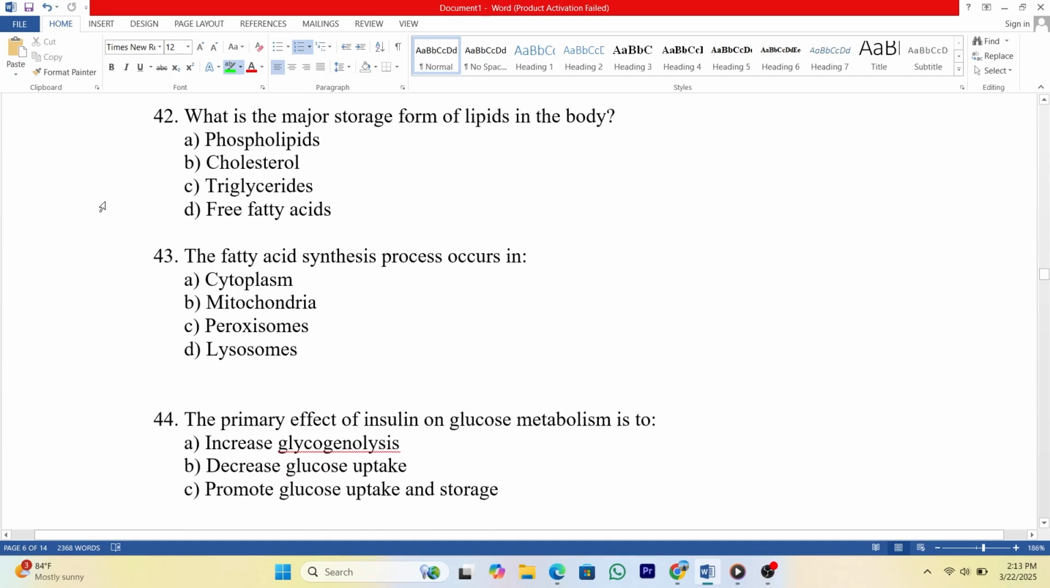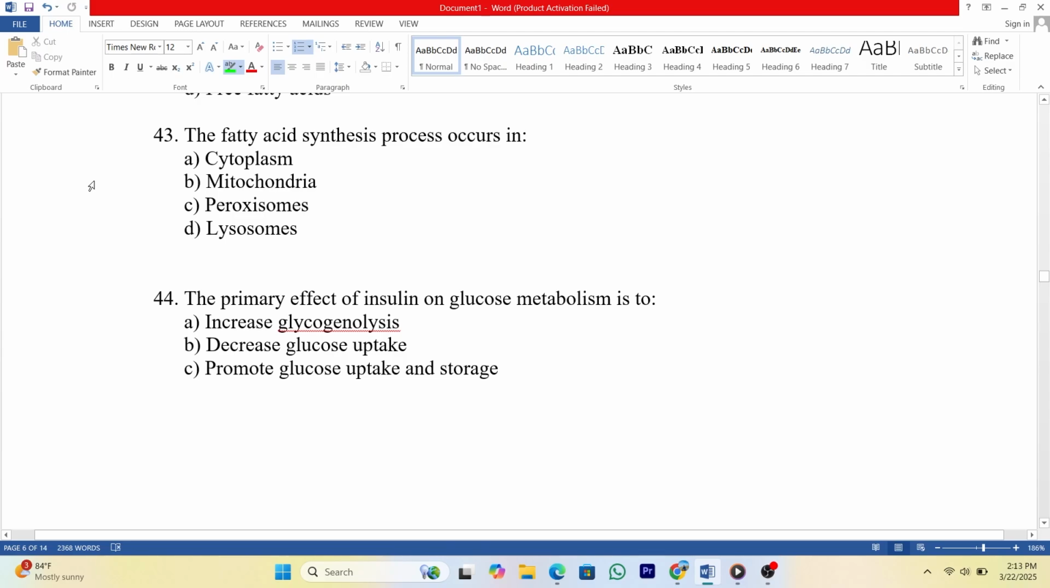42. What is the major storage form of lipids in the body? A. Phospholipids. B. Cholesterol. C. Triglycerides. D. Free fatty acids. Answer C. 43. The fatty acid synthesis process occurs in A. Cytoplasm. B. Mitochondria. C. Peroxisomes. D. Lysosomes. Answer A.